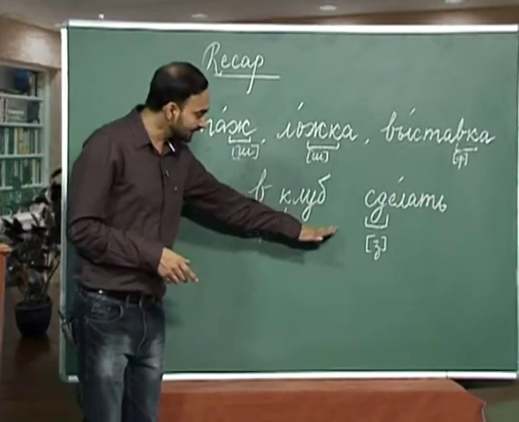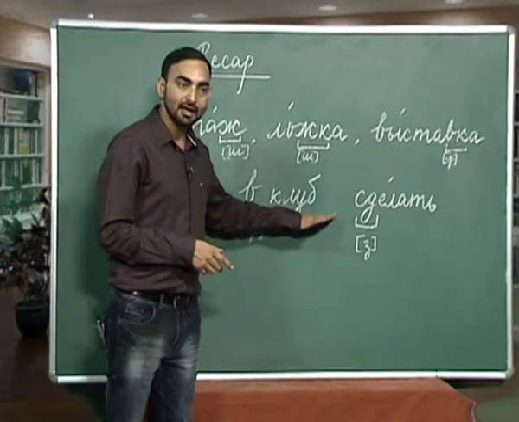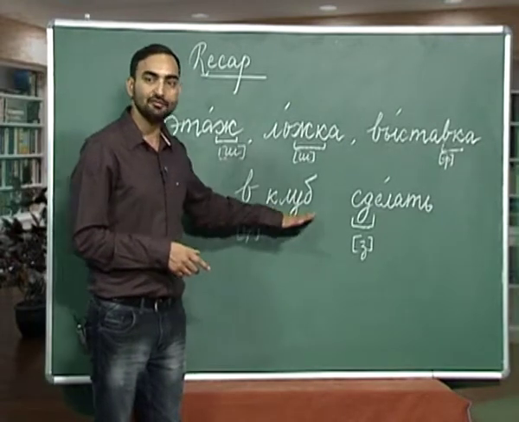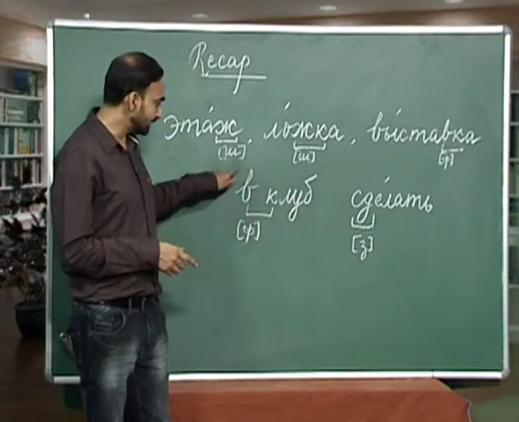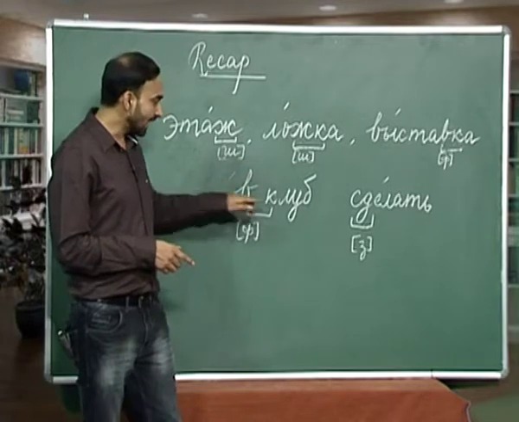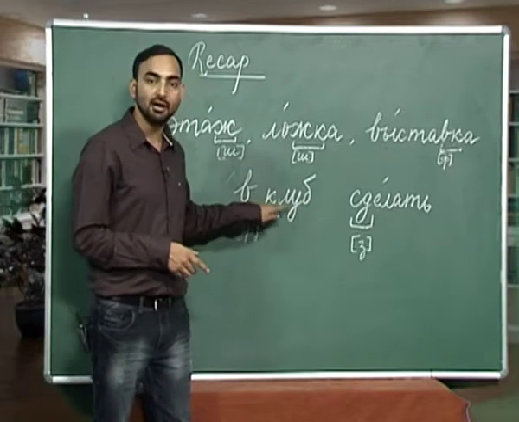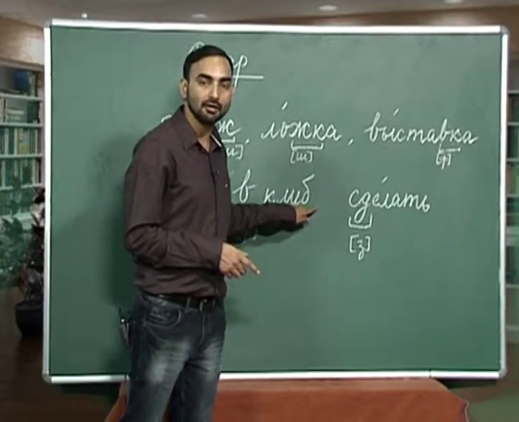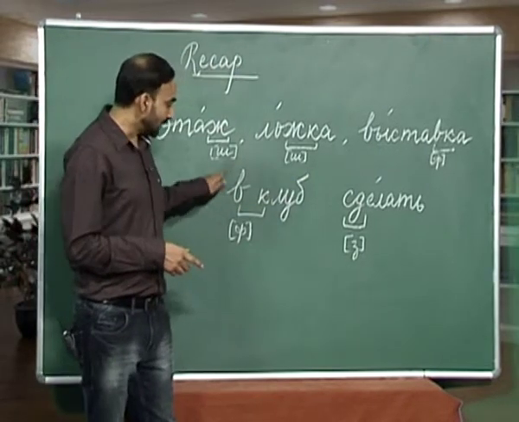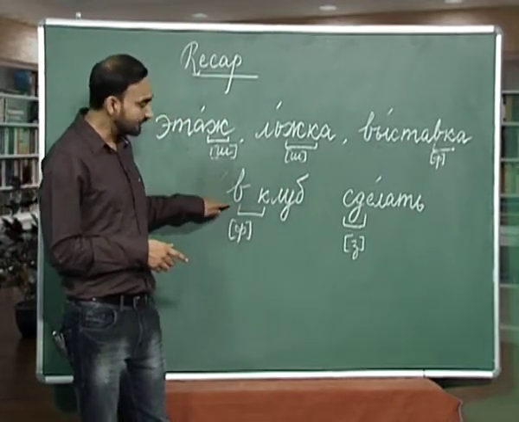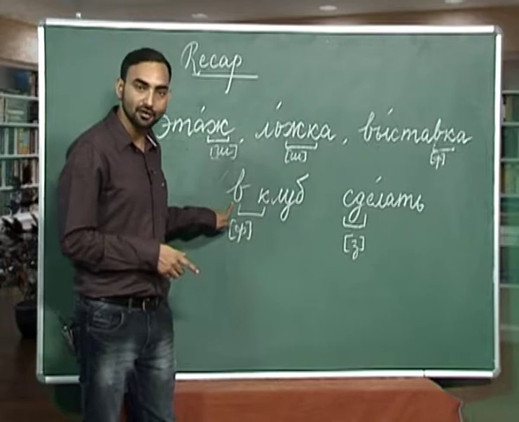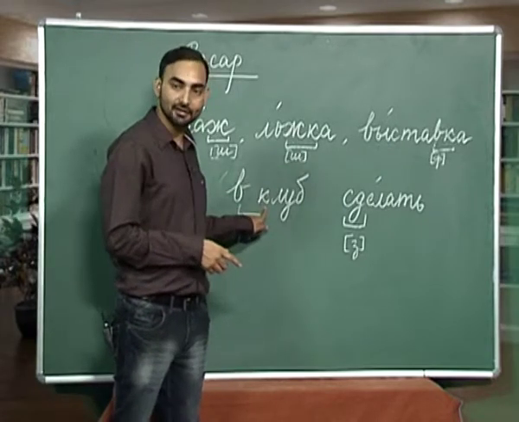So, the next, we do not have a word, we have a combination or a phrase. See, this v is a preposition and this is a word k, l, u, b. You can see that this v is again a voiced consonant and k is a voiceless consonant.